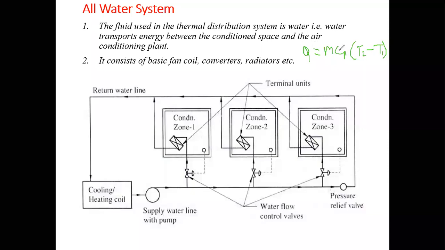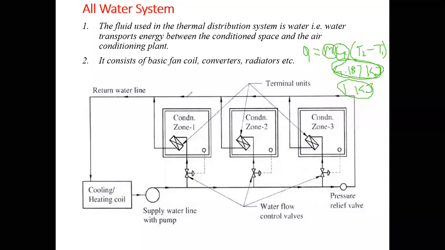As you all know, the specific heat of water is 4.187, which means the heat carrying capacity of water is 4.187 kilojoule per kg, as compared to air, which has a specific heat at constant pressure of 1 kilojoule. So water can carry almost 4 times the heat compared to air. Means 1 kg of water will carry 4 times more kilojoules of heat in comparison to air. So this is the basic advantage of the all water system.